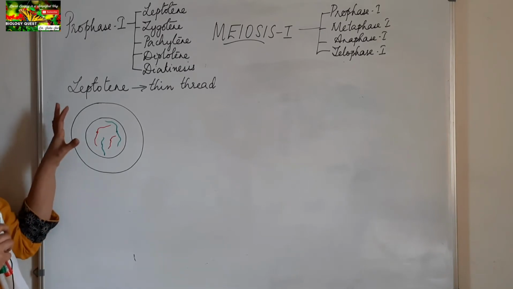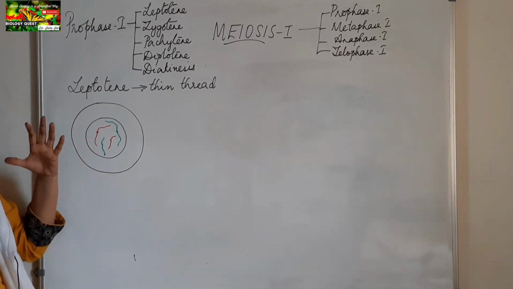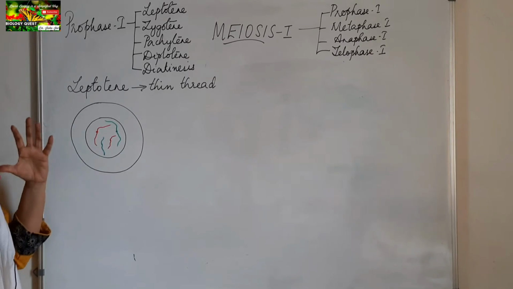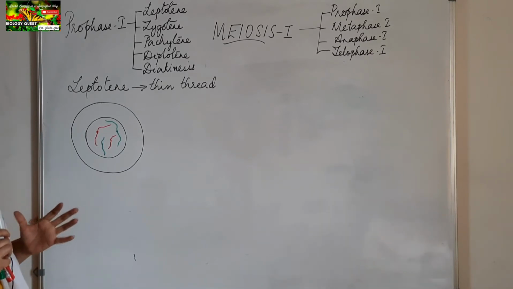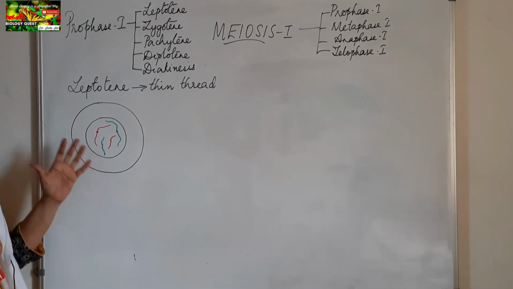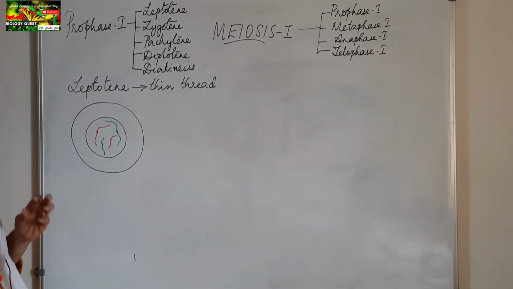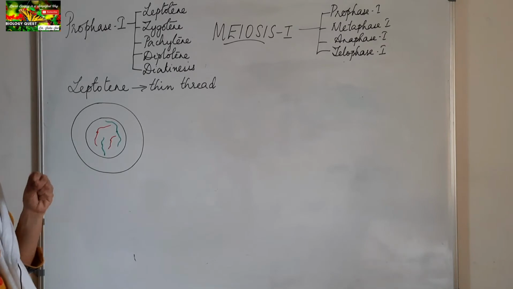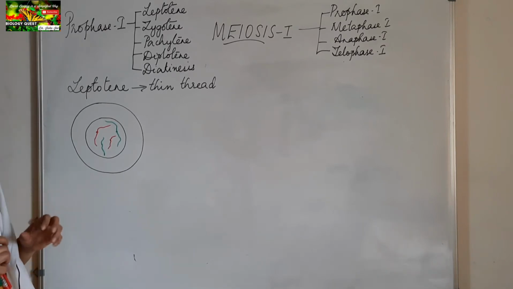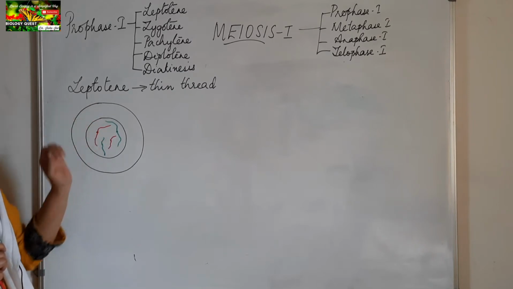So here in Leptotene stage, the nucleus is large in size, the nucleus enlarges in size, and the chromosomes appear as thin threads inside in this stage. The chromosomes are in the process of condensation, and the nucleus is large in size. So this is the Leptotene stage.